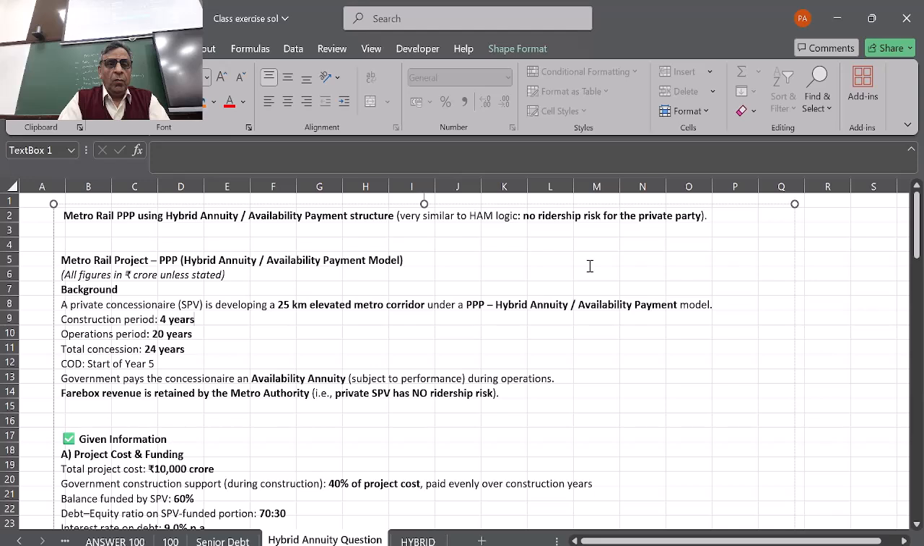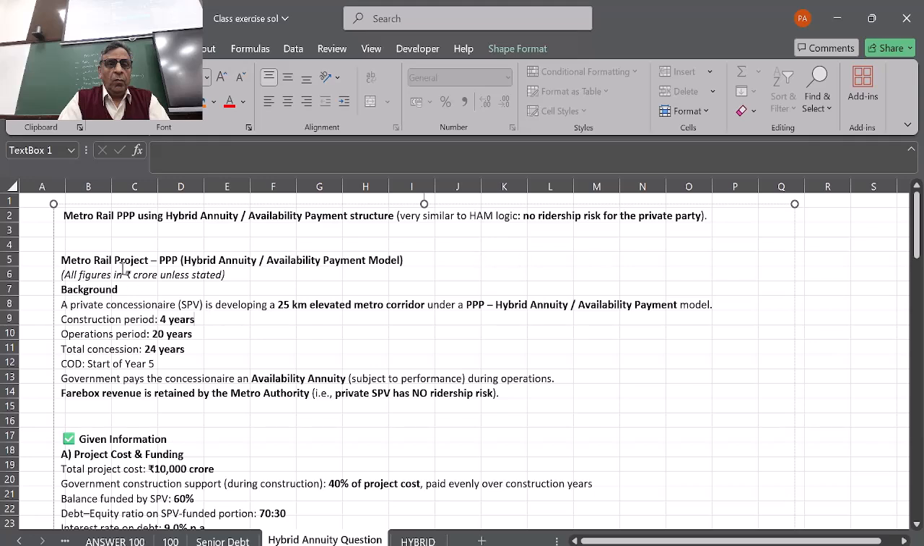Should we start? Okay, so this is basically a project concerning a metro rail PPP project using hybrid annuity, very similar to HAM. Here there is no ridership risk for the private party. That means this is a metro project where the tickets will be collected by the metro authorities, so they won't get any ridership. Some share of the tickets, but they will get a fixed amount, annuity.